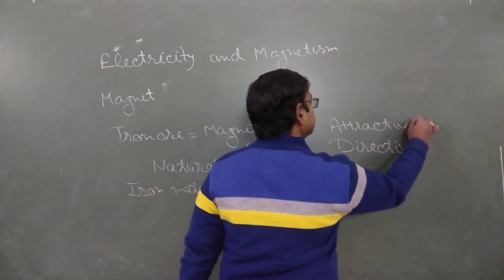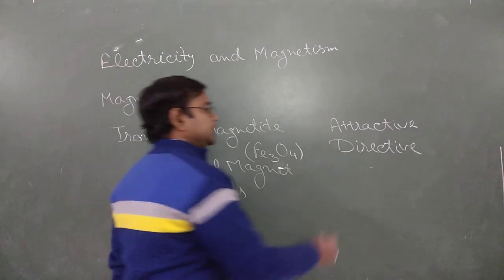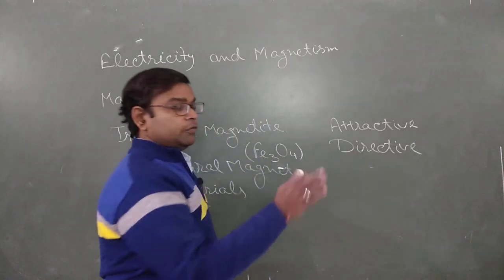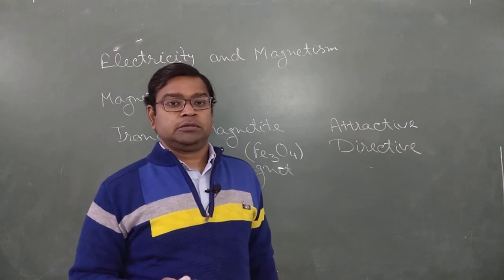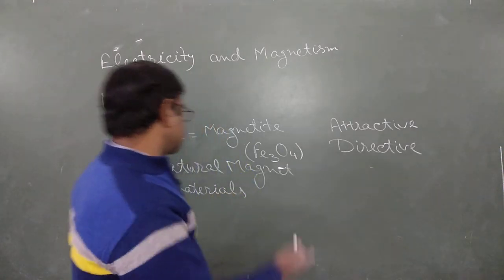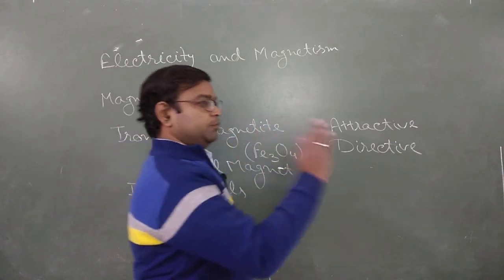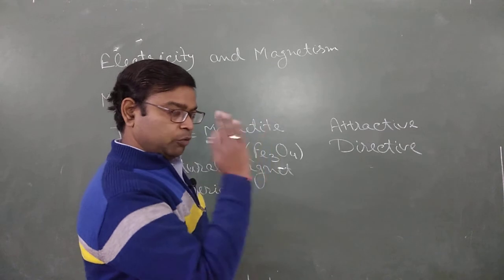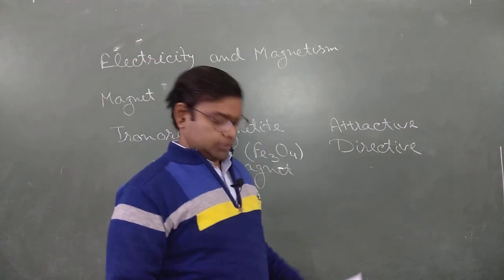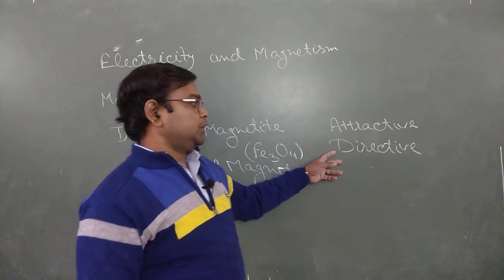Attractive means attracting towards itself, and directive means it always points in a unique direction, the north direction. If we hang this material freely, it always positions itself along north-south, pointing towards the north direction. This is known as the directive property.